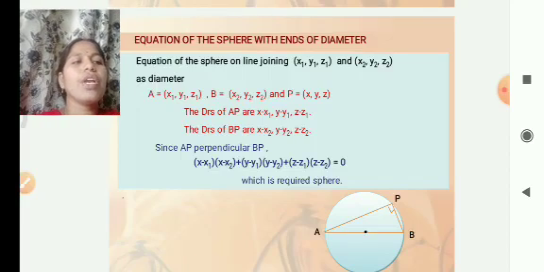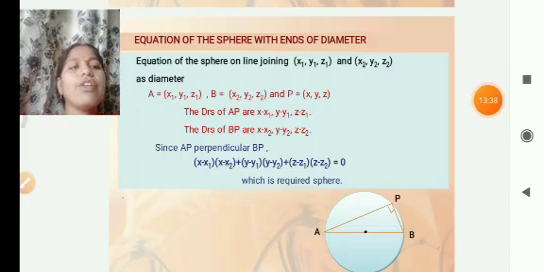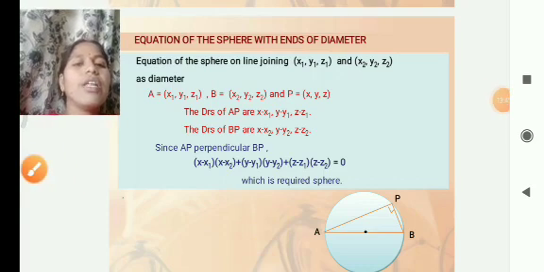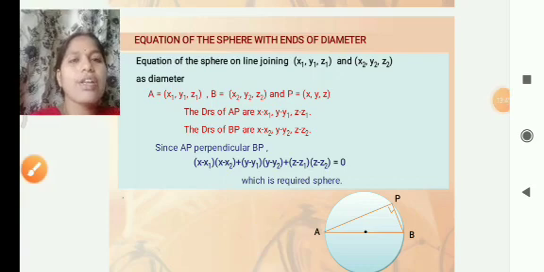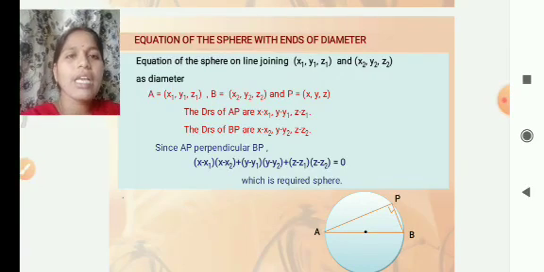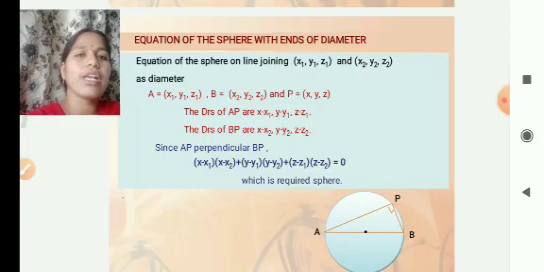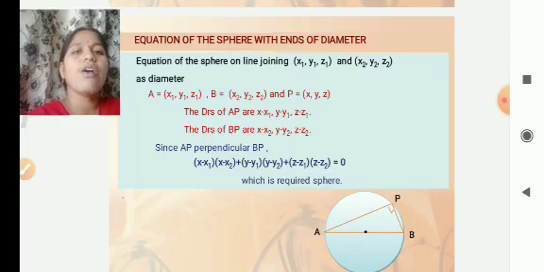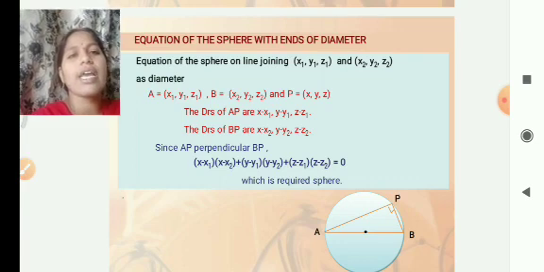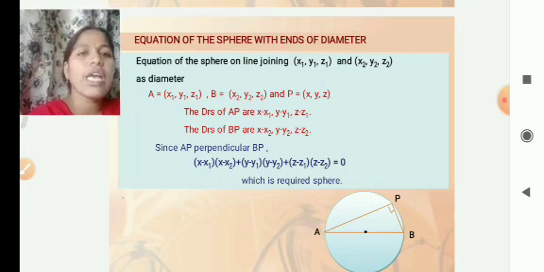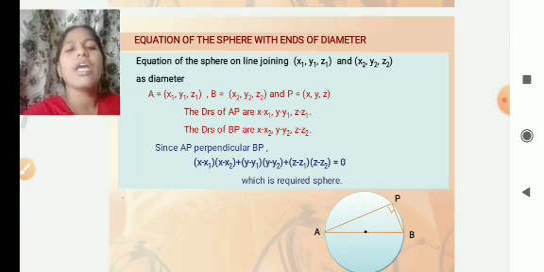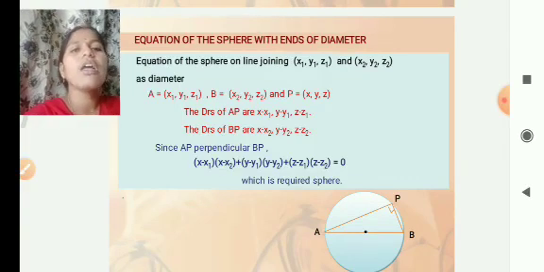Before going to the topic, we have to know the definition of the direction cosines and the direction ratios. A straight line makes angles with the positive directions of the x, y, z axes; the cosines of those angles are called the direction cosines. What are the direction ratios? Any three numbers which are proportional to the direction cosines are called the direction ratios.